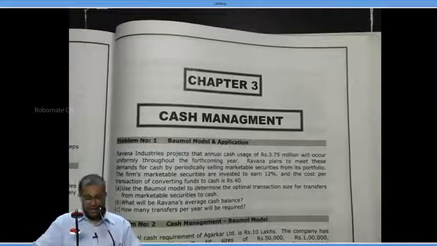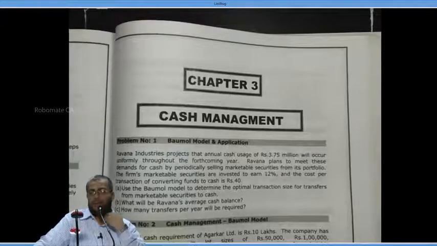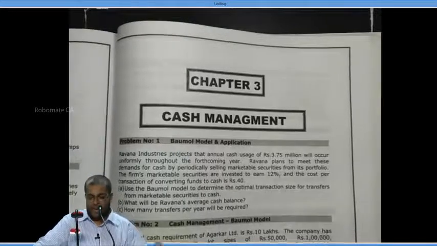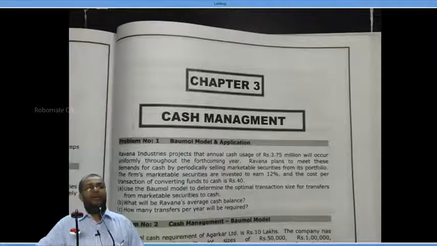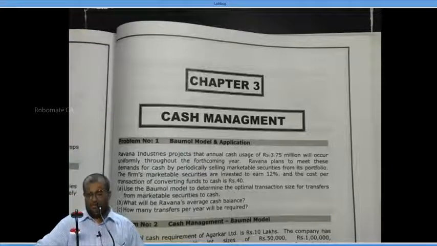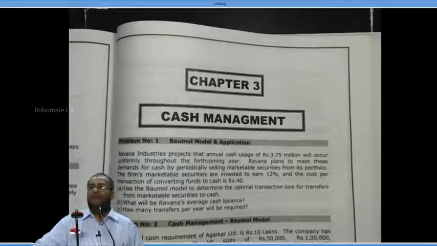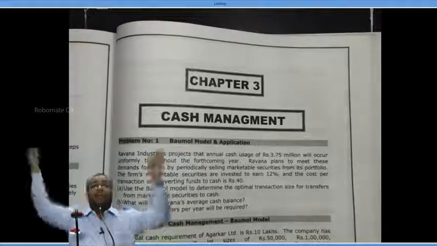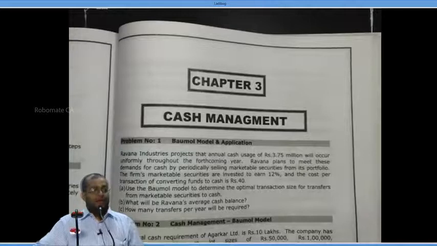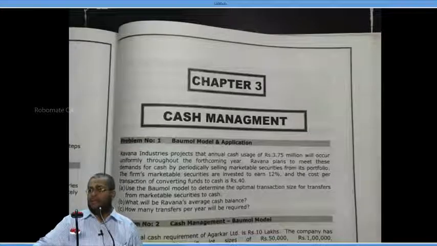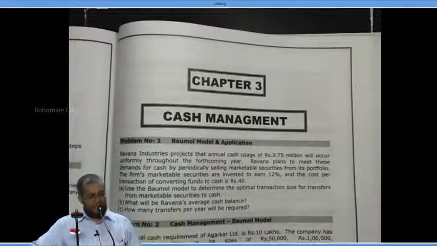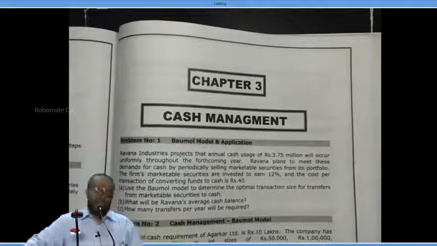Now the last part. How many transfers required? Number of transfers per annum is equal to, I forgot. What is the number of orders formula? C by OQ, the annual consumption by order quantity, like that it is. C divided by OTS.